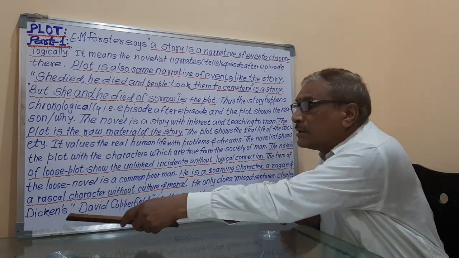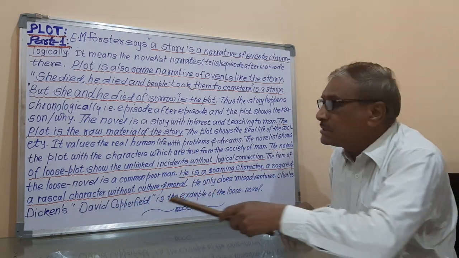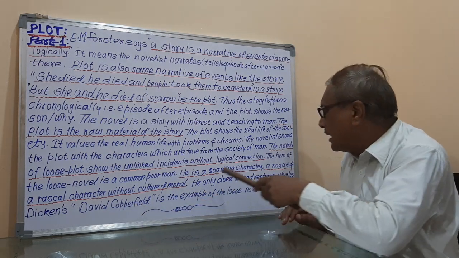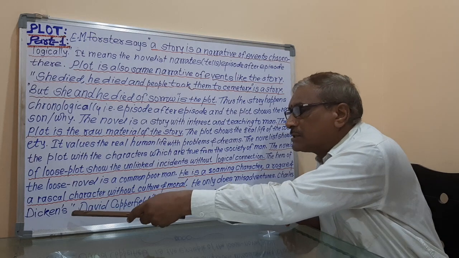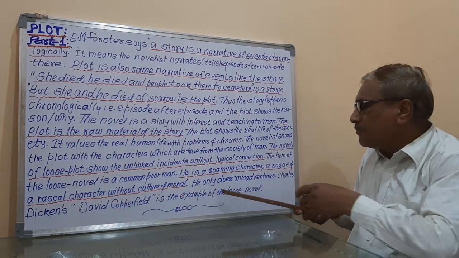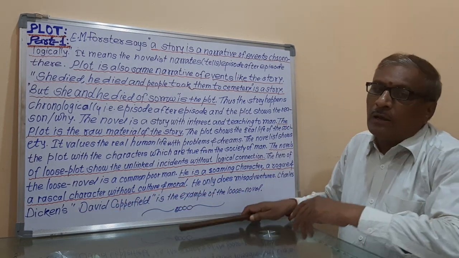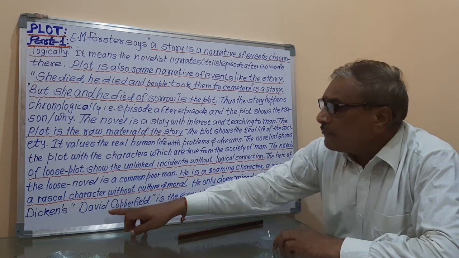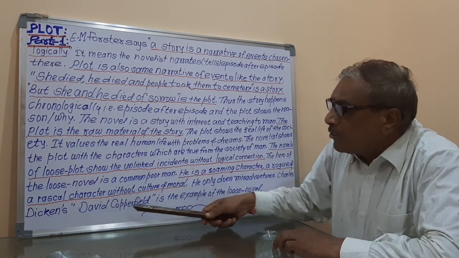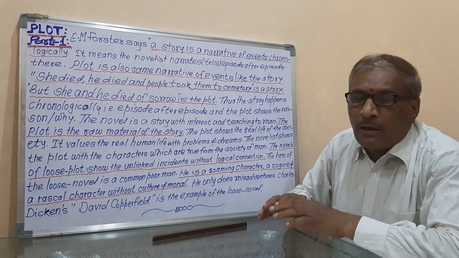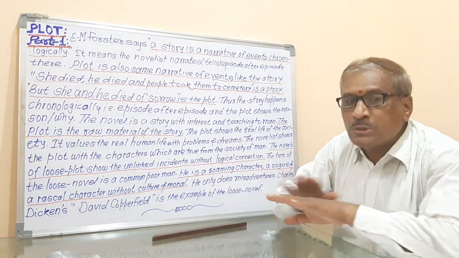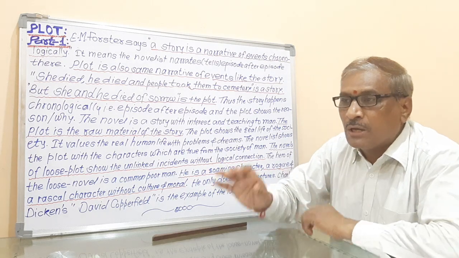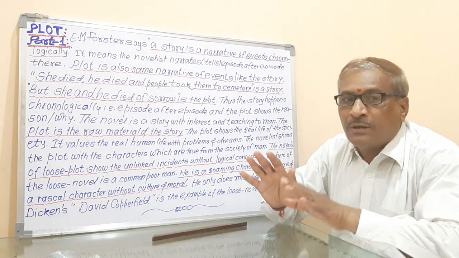Charles Dickens' novel David Copperfield is an example of the loose novel. Means here we can say that David Copperfield is a novel which has episodes and episodes. Means it is a wide book.